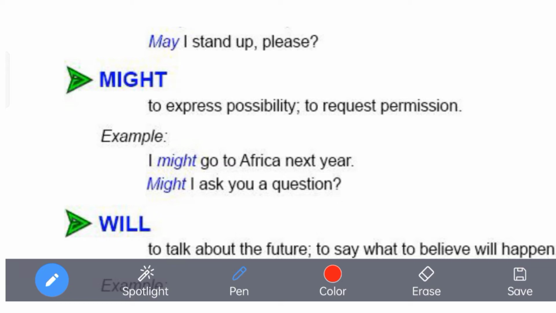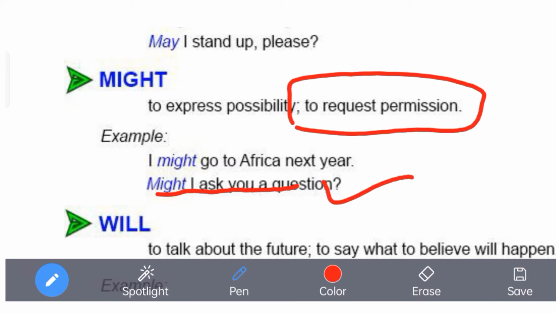That is a different use. If you change the tense of the direct speech to the indirect speech, that is another use. This use is different. It is to ask for permission. Might I ask you a question? Nobody actually asks a question like that, but still it is possible to ask a question this way.